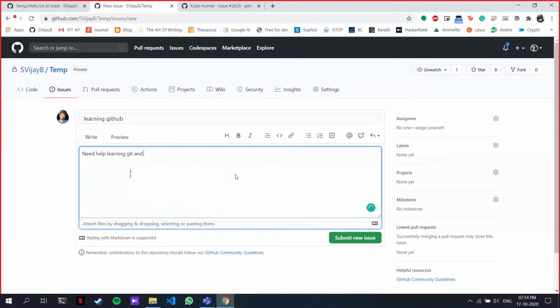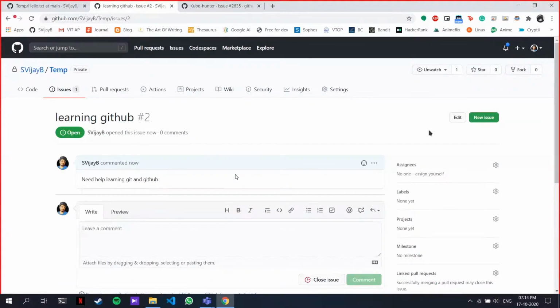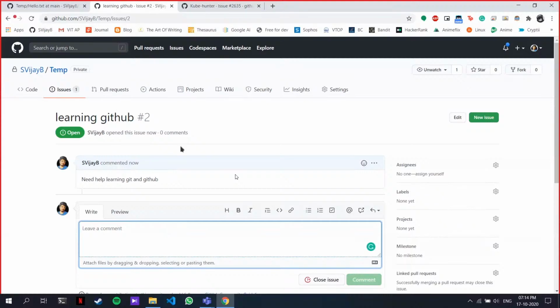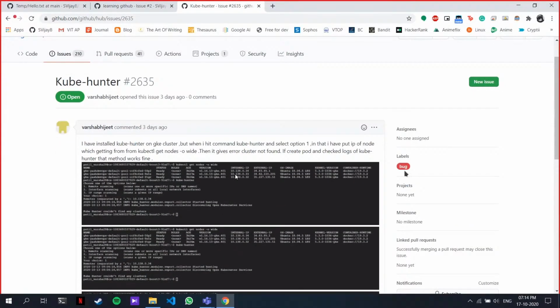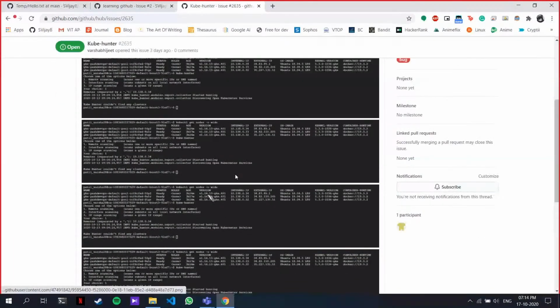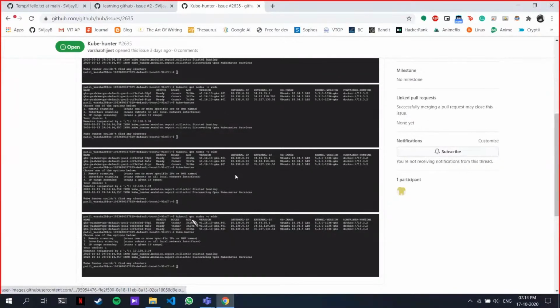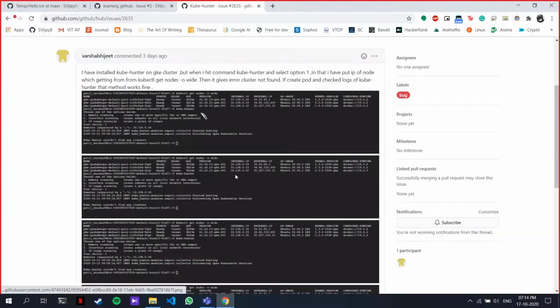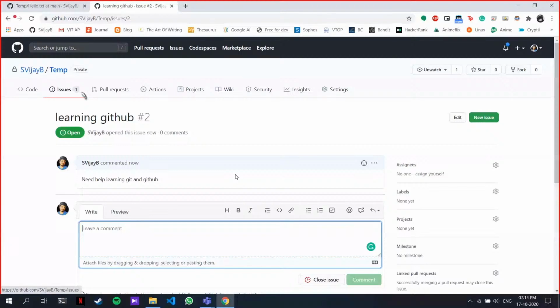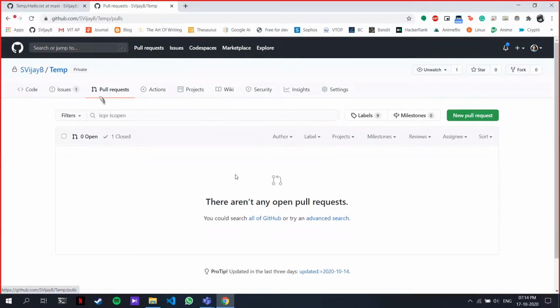Create this issue. Now anyone from any part of the world can come across this issue and help you with the problem, this bug. So someone here has this bug, and they want to understand what is going on and want help with it. Now anyone, even I, can go understand this bug, learn what the problem is, and help them out. This is issues in GitHub. So you can contribute to any open source project and help them out. Pull requests we just saw, merging and creating a pull request and all that.